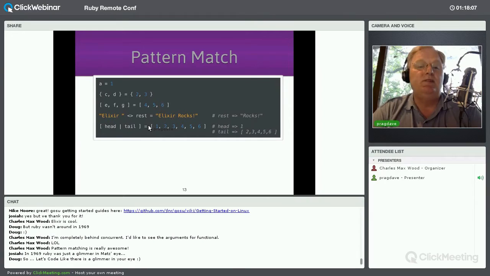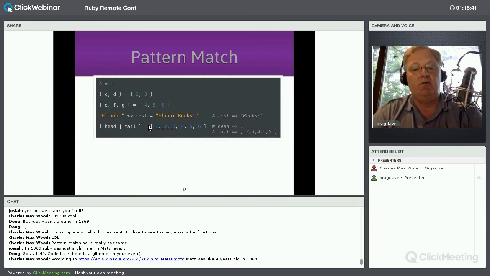And last but by no means least, how do you match a list that has an unknown number of values in it? Because the example on line 3 there is always going to match a 3-element list. Okay, it says E, F, G, it has to have 3 elements. Well, I'm going to do that by dividing the list into a head and a tail. The head is the first element, the tail is the rest. And the operator to do that is that pipe. So if I say head, pipe, tail inside a list, then the head will be matched with the 1, and the tail will be matched with 2, 3, 4, 5, 6, etc. And by doing that, I can decompose my list one element at a time.